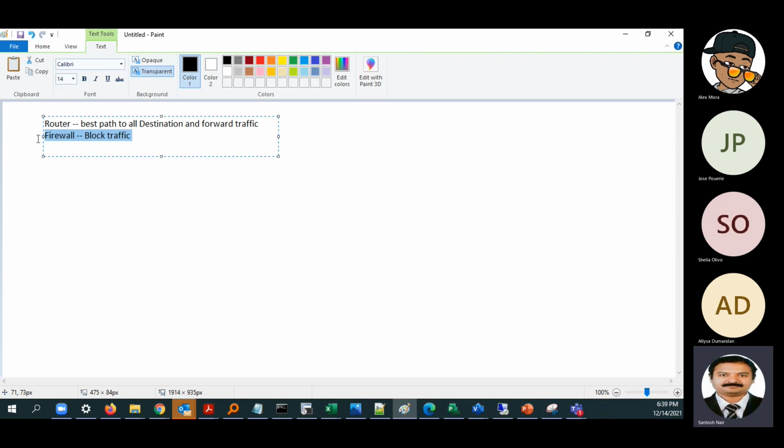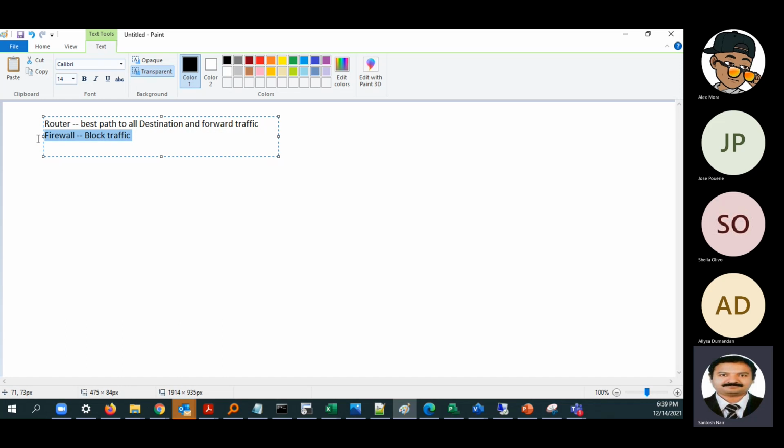Now ours is a tier 1 architecture. But if we have a multiple server environment, some companies have a 3-tier environment, some companies have a 5-tier environment. When we say 5-tier environment, it means 5 layers of security will be there.